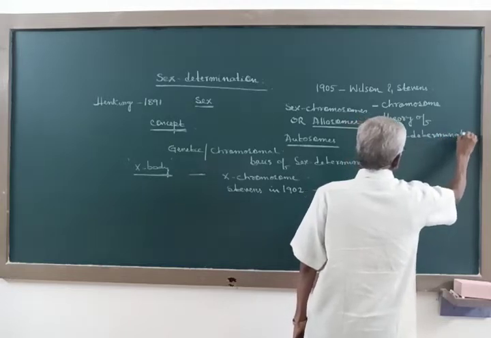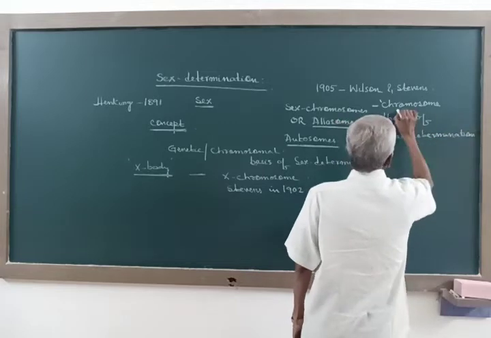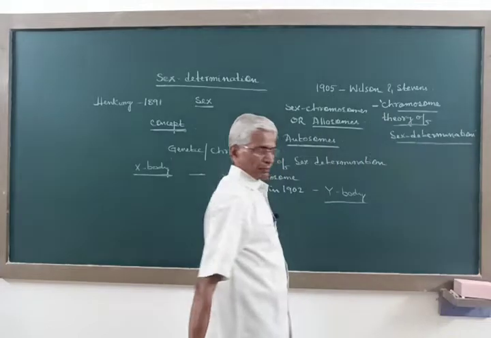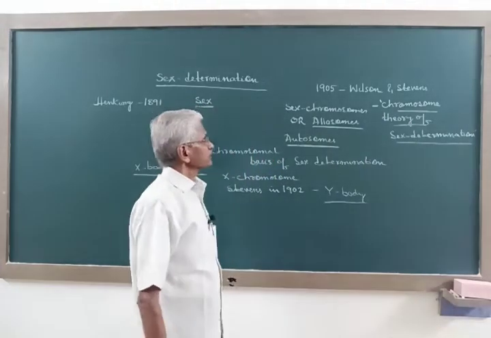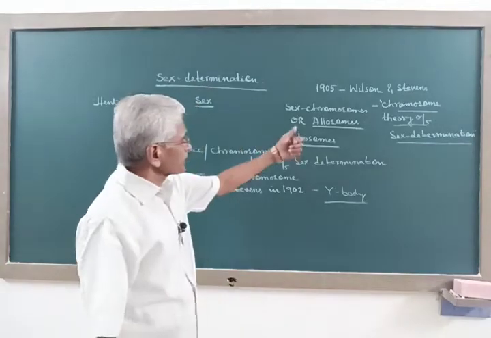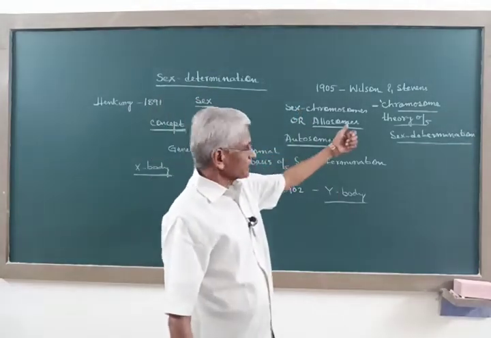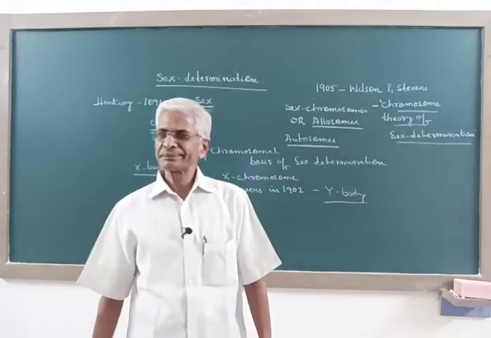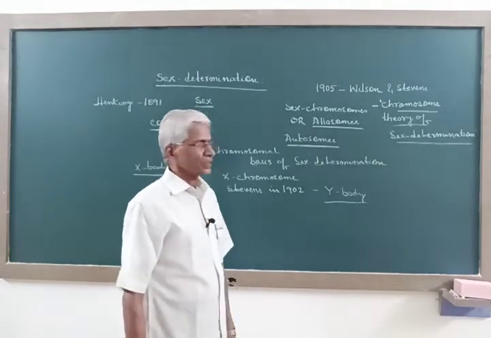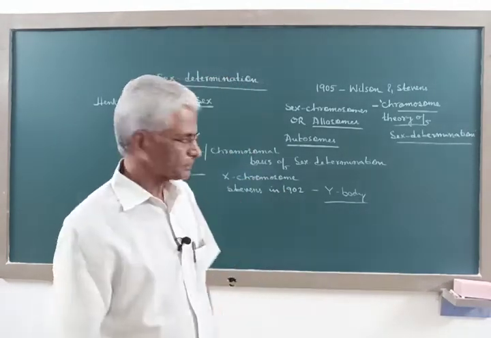This theory proposed by Wilson and Stevens in 1905 is called the chromosome theory of sex determination.